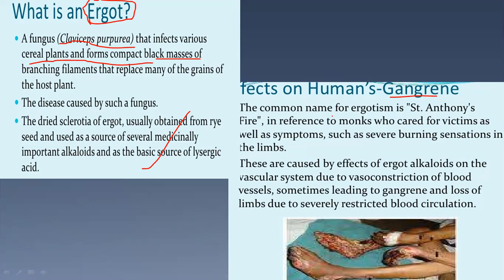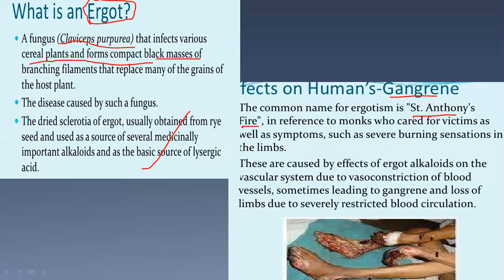Actually, it causes nervous spasm as well as convulsions, psychotic delusions, and gangrene, in which body tissues die from loss of blood supply to the limbs and fingers. It is called Saint Anthony's fire, in reference to the monks who cared for victims with these symptoms in former times. There is a severe burning sensation, that's why it's called Saint Anthony's fire.